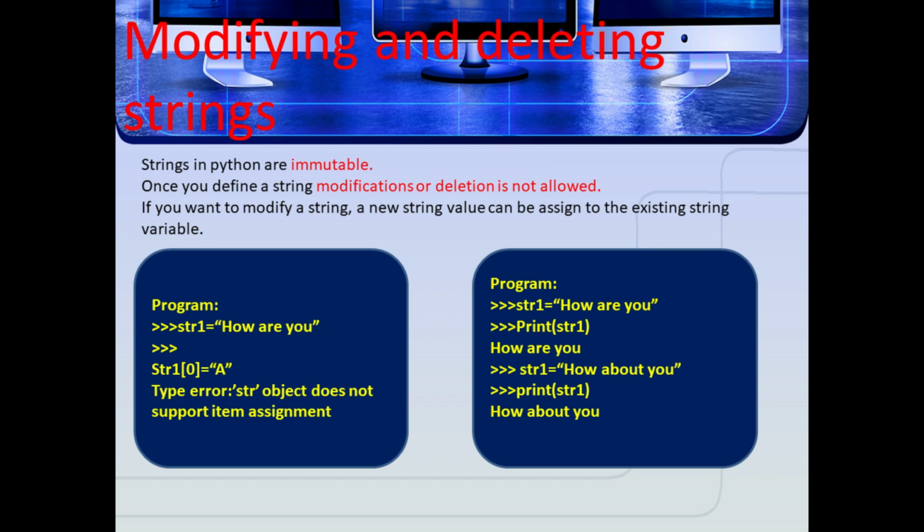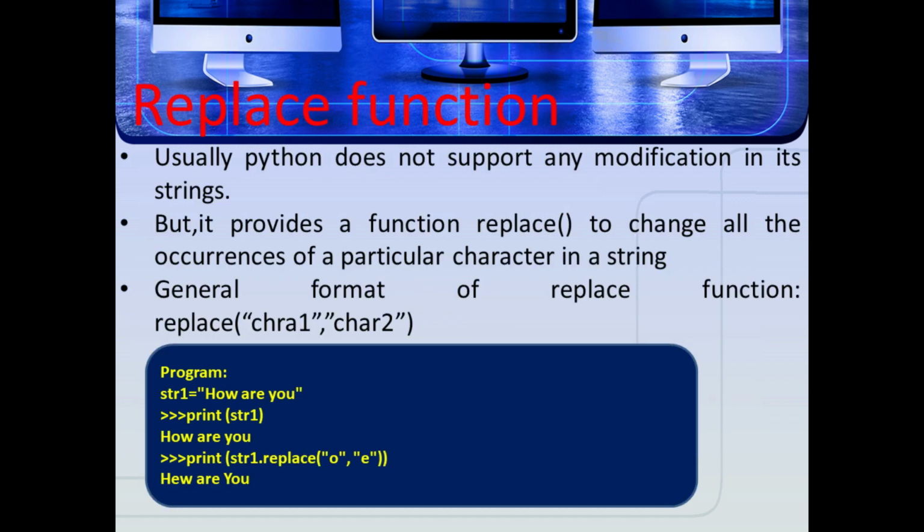The two values are different. The existing value is h, so the interpreter will not accept this assignment, and it causes a type error: str object does not support item assignment. Here the string variable str1 has been assigned the string how are you in statement 1. In the next statement, we try to update the first character of the string with the character a, but Python will not allow the update and it shows a type error.